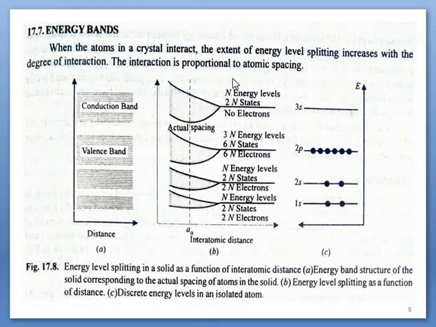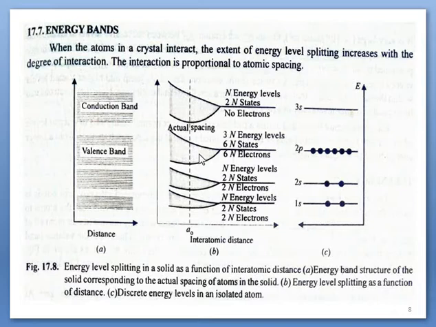So this is the process in the formation of bands, and we have already seen how many energy levels will be there in a band due to the formation of different subshells or orbitals, how many states there will be, and among these states how many electrons are filled. Here it is completely filled, but in some cases it may not be completely filled, it can be partially filled. On the basis of that, solids will be classified.